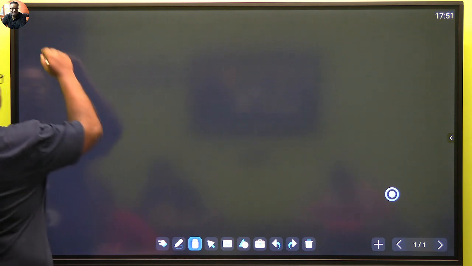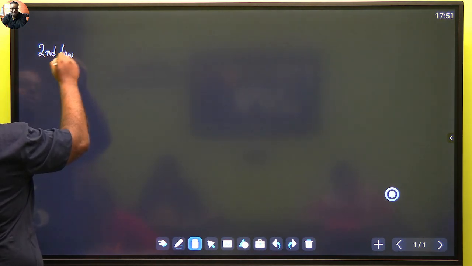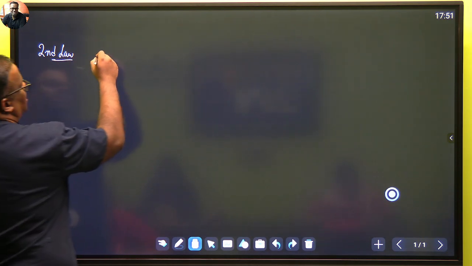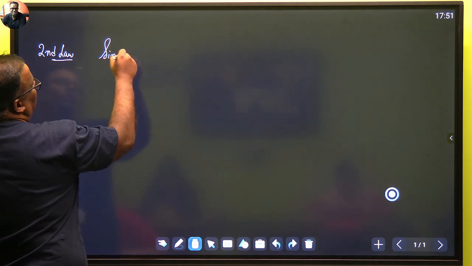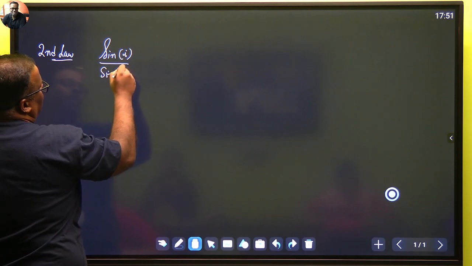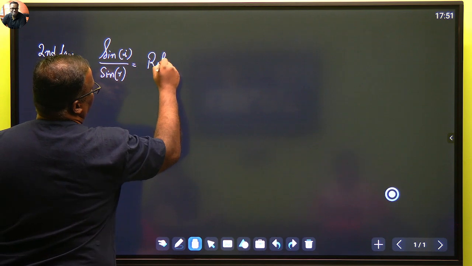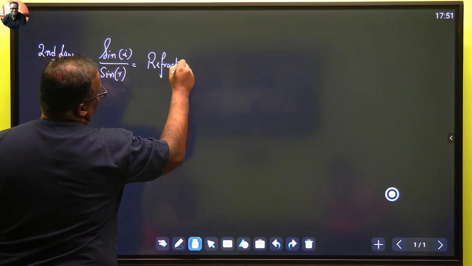So the second law. Second law says that the sine of the angle of incidence over the sine of angle of refraction is said to be refractive index. यहाँ से ध्यान देना शुरू कीजिए.